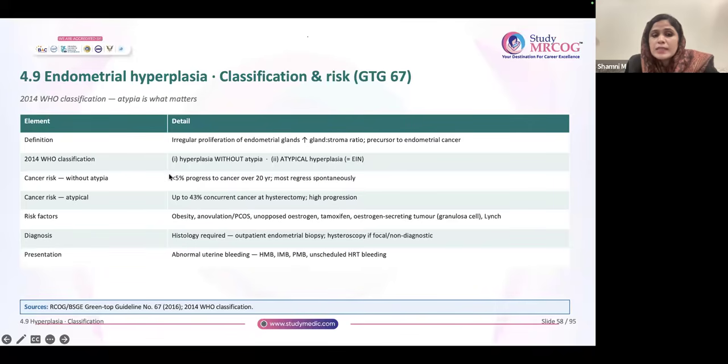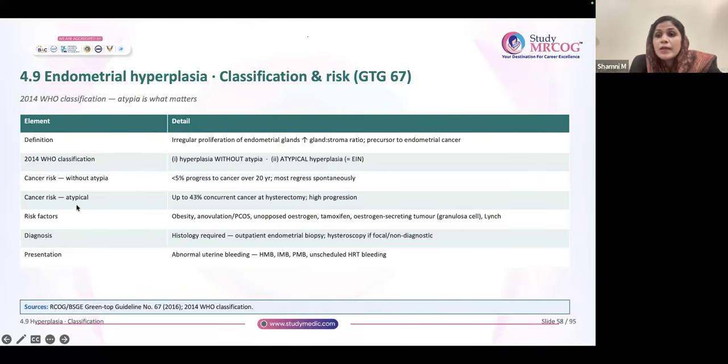So without atypia, there is less than 5% chance to progress to cancer. Most of them will regress. However, 23% of the patients with atypia will turn into cancer. There is a high progression rate, 23%. And 43% of them will have a concurrent cancer at the same time. It means in patients with endometrial hyperplasia without atypia, over 20 years, less than 5% will progress to cancer.